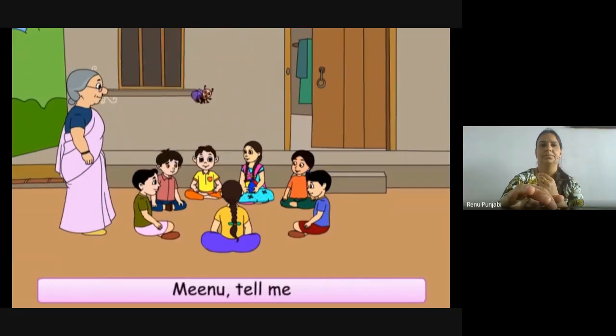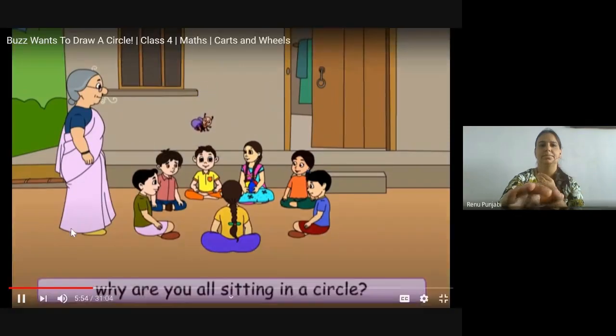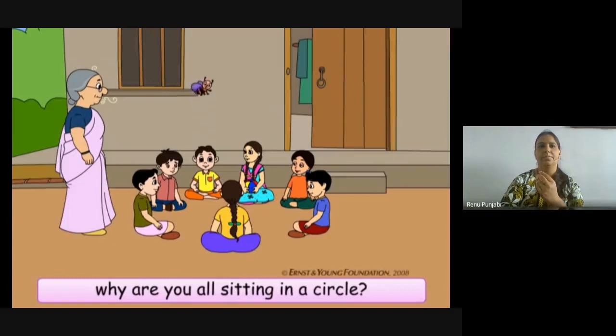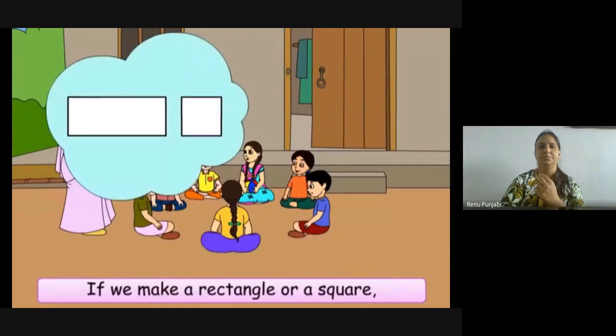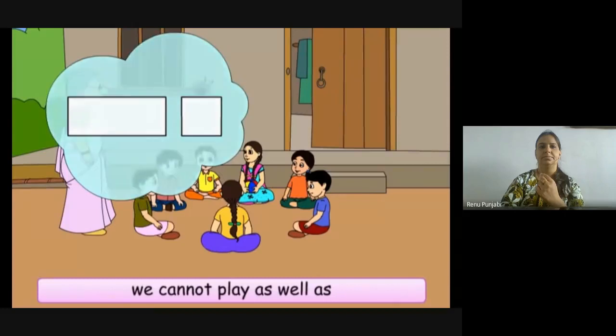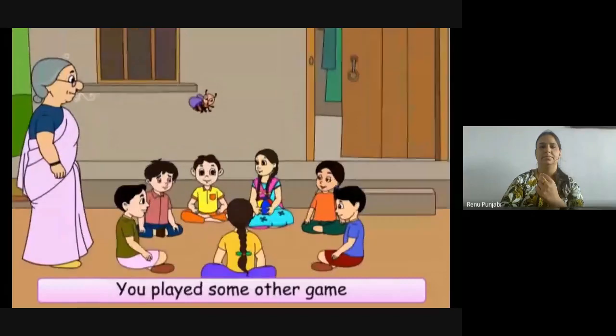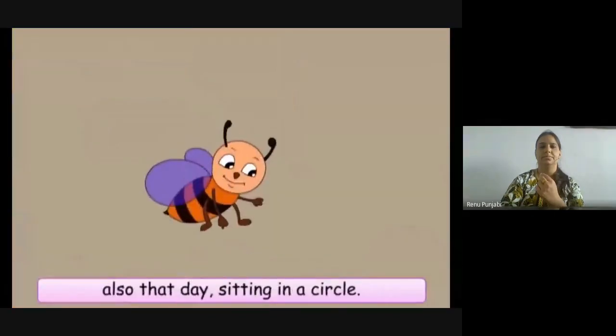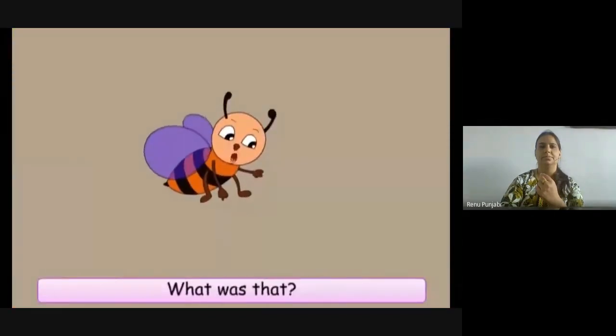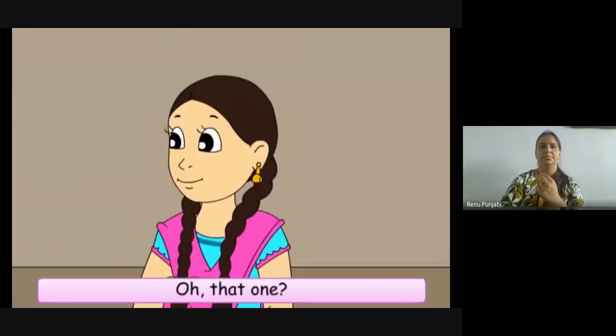Meenu, tell me, why are you all sitting in a circle? That is how this game is played. It is easy to play the game when you are sitting in a circle. If we make a rectangle or a square, we cannot play as well as we can play sitting in a circle. You played some other game also that day, sitting in a circle. What was that? Oh, that one!